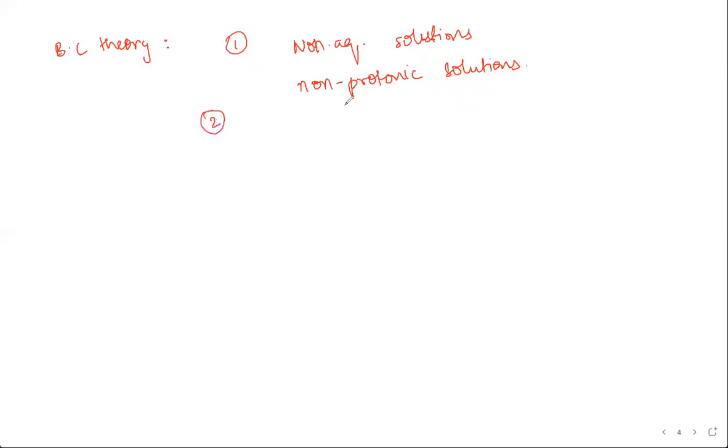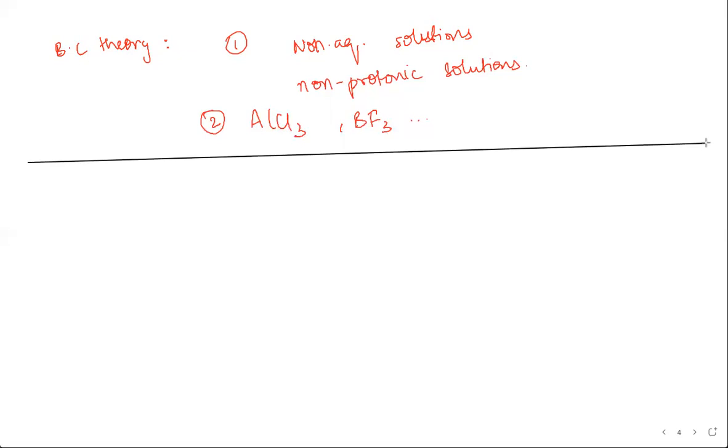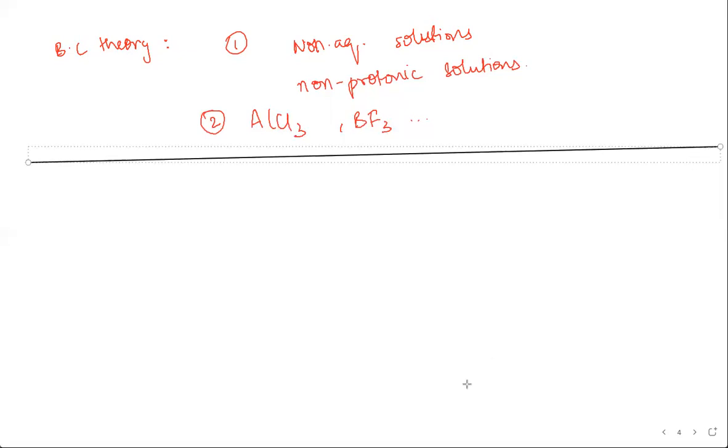And by extension, because of that, they could not explain the acidity of AlCl3, aluminium chloride, BF3, these kinds of species. So that's where Bronsted-Lowry theory had failed. That is the reason Lewis, the same guy who had given us the octet rule and everything, came up with his own theory for acids, bases, and salts.